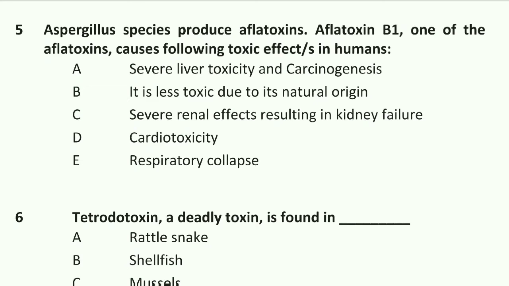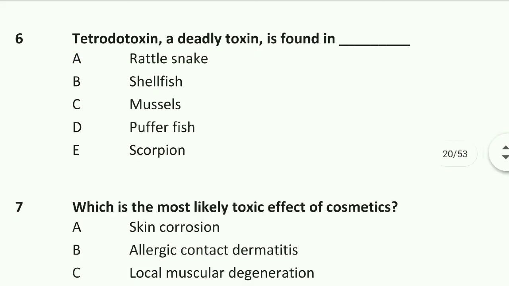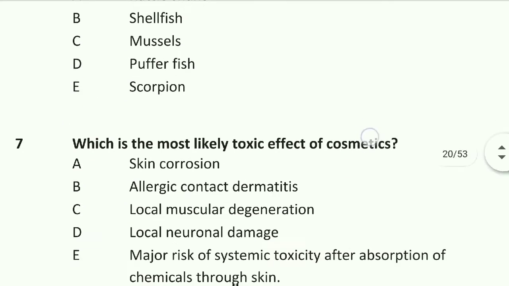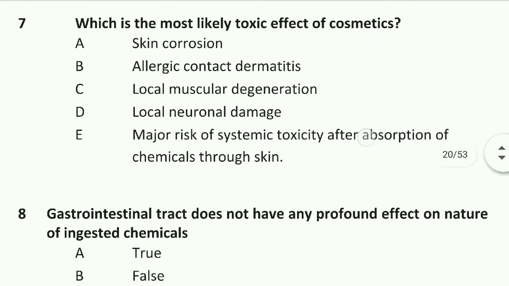Question number 5: Aspergillus species produce aflatoxins. Aflatoxin B1, one of the aflatoxins, causes the following toxic effect in humans: option A is right, severe liver toxicity and carcinogenesis. Question number 6: tetrodotoxin, a deadly dietary toxin, is found in pufferfish. Option D is right.